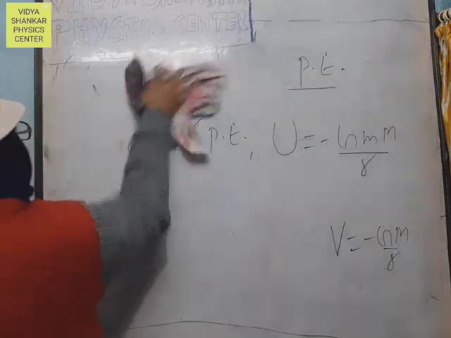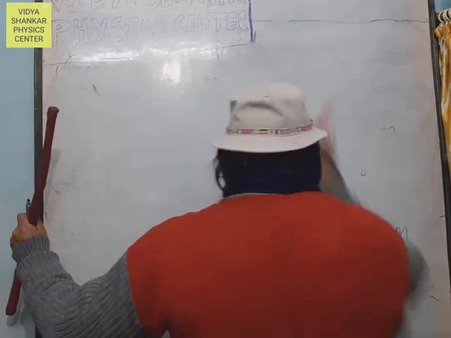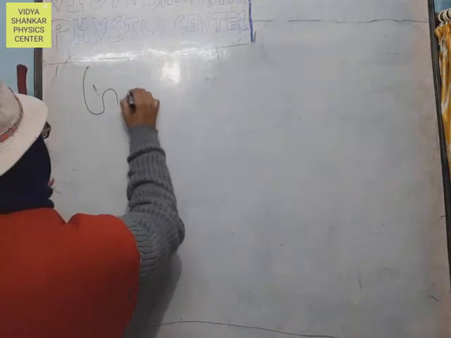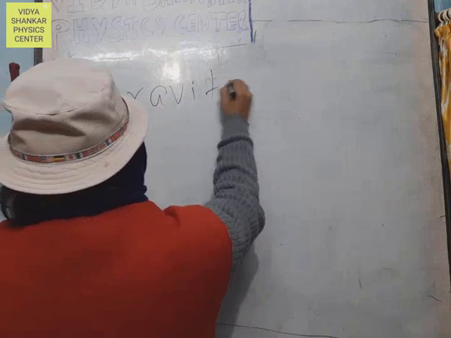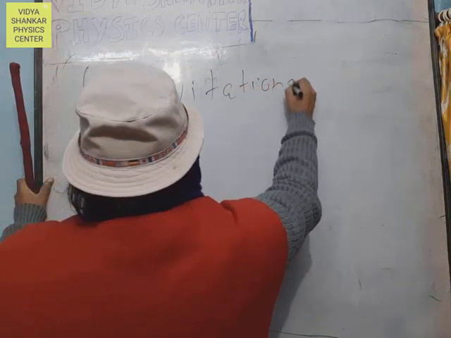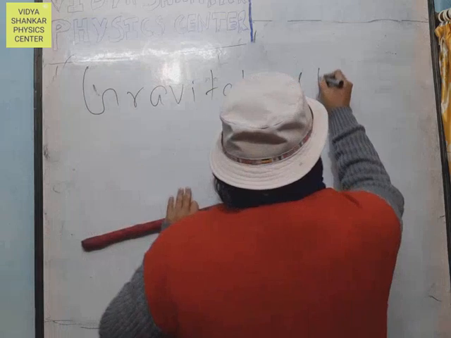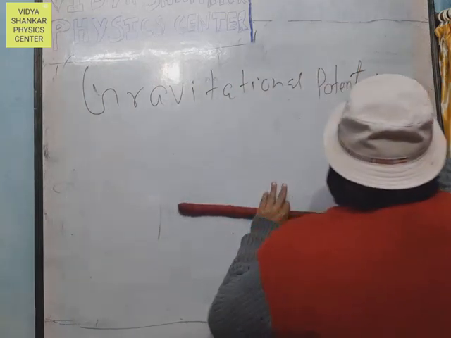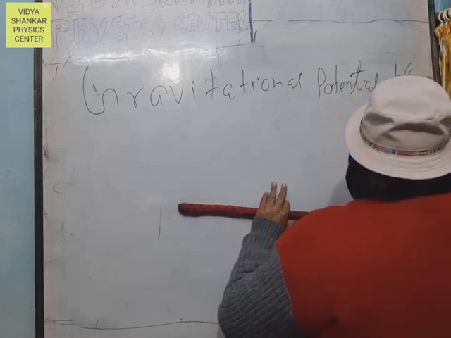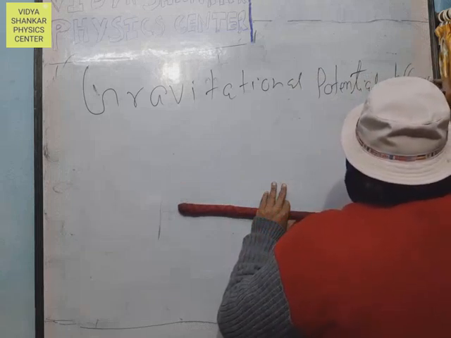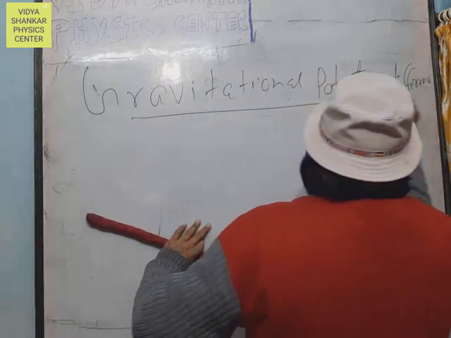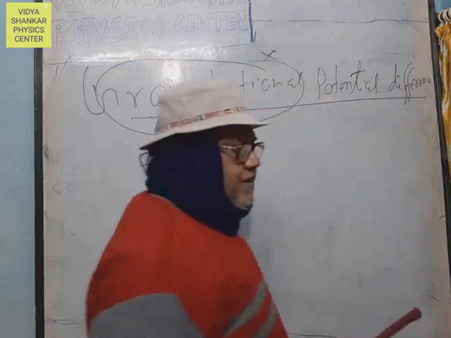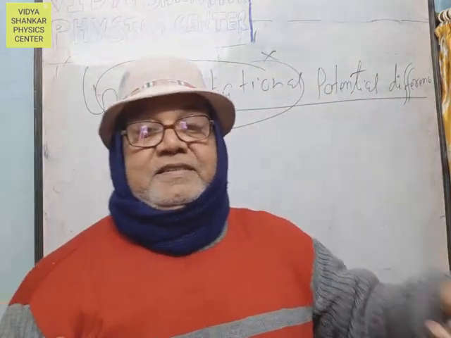Again, potential difference. What is the definition of potential difference? This is called gravitational potential difference.